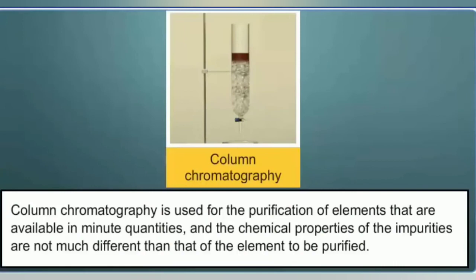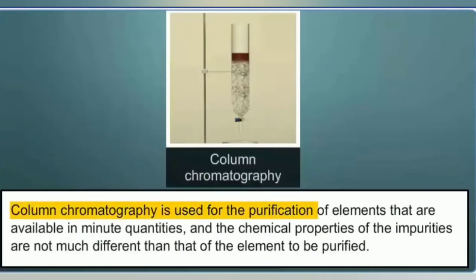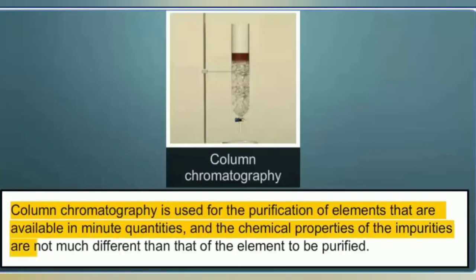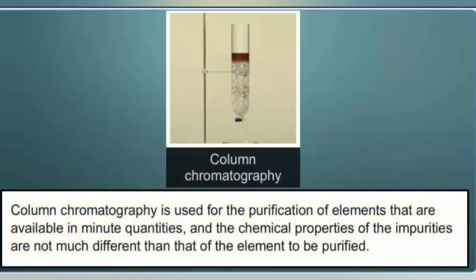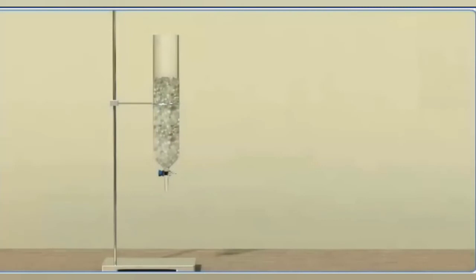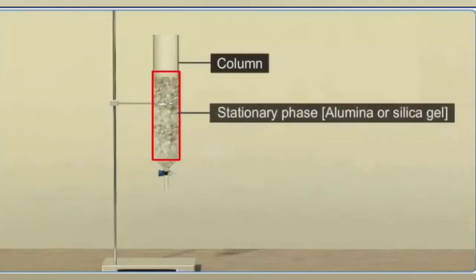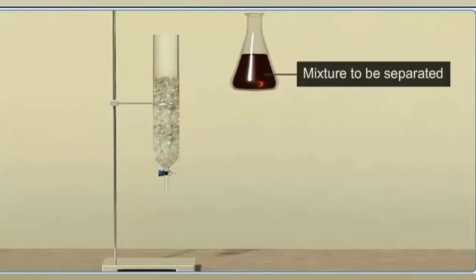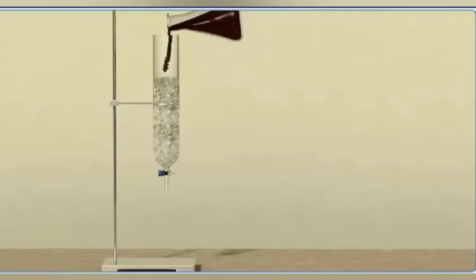It is particularly used for the purification of elements that are available in minute quantities, and the chemical properties of the impurities are not much different than that of the element to be purified. In this method, alumina or silica gel is packed in a column. This serves as the stationary phase. The mixture to be separated is dissolved in a suitable solvent called the mobile phase and applied to the top of the column. Different components of the mixture are adsorbed to different extents depending on their polarity.